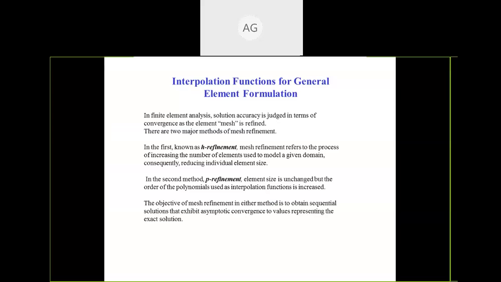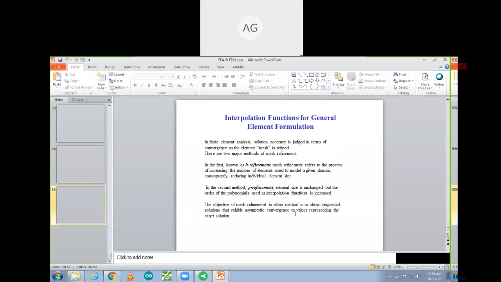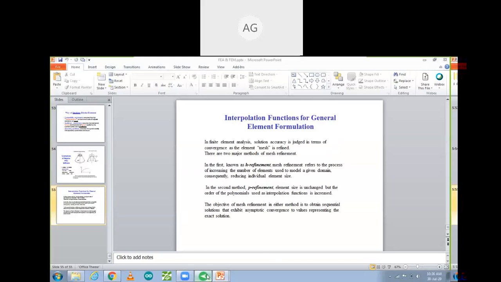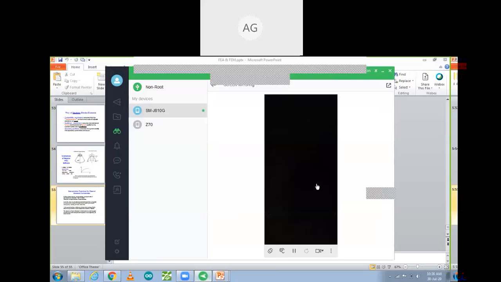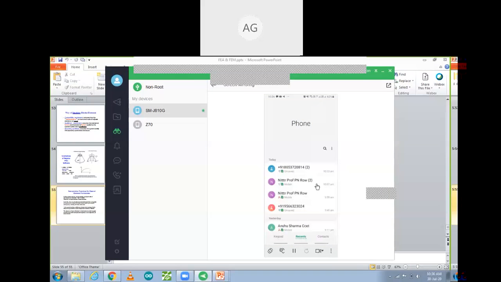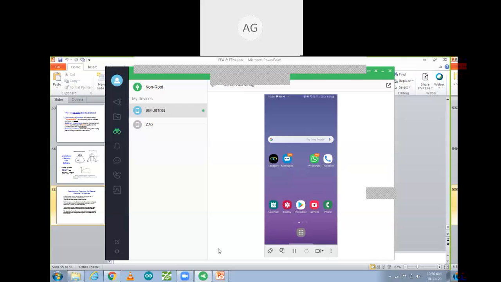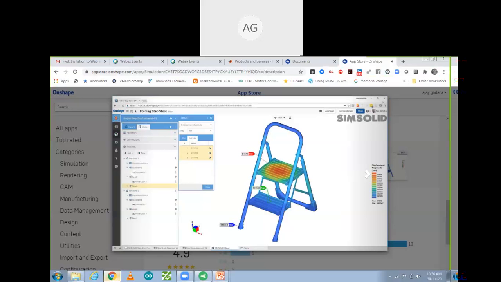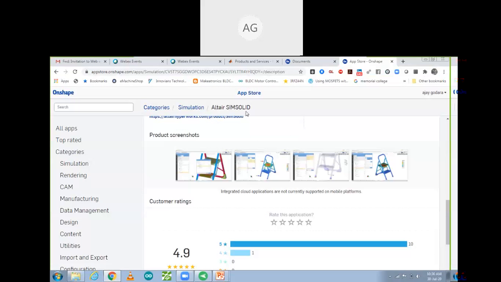So now I'm coming back to practically how you can use it on a mobile phone. This one is my mobile screen. I'm going to share with you the Onshape software, and the same on a computer also. Over here, this software application that we have added is LTS SimSolid.